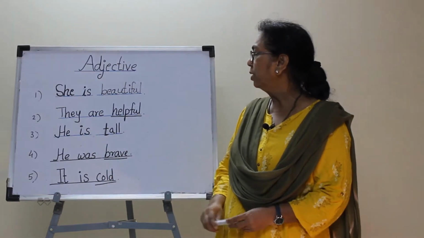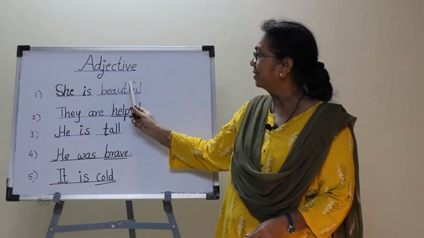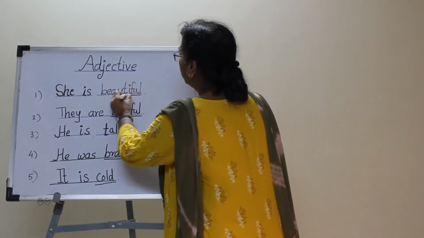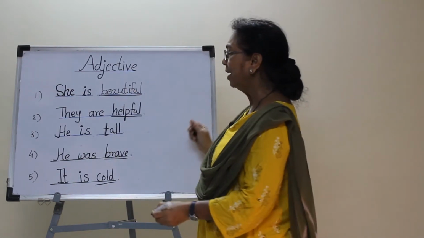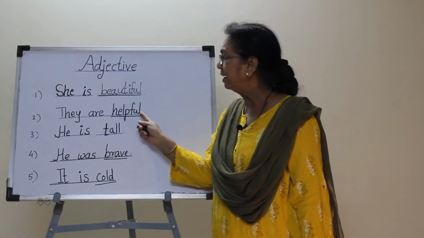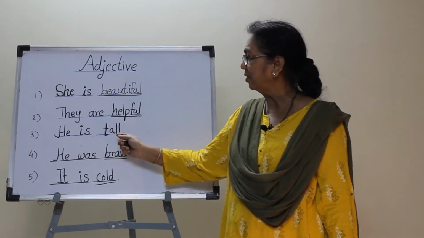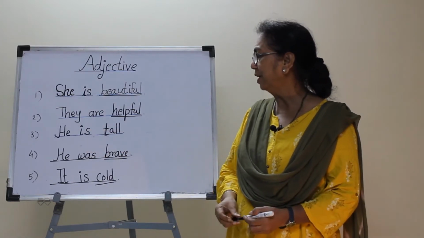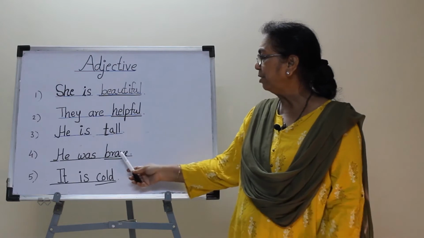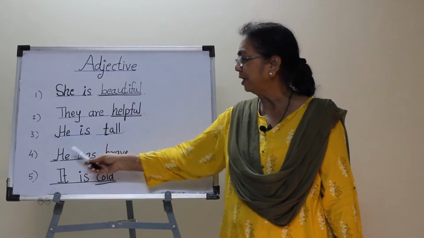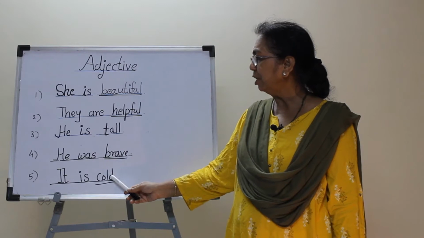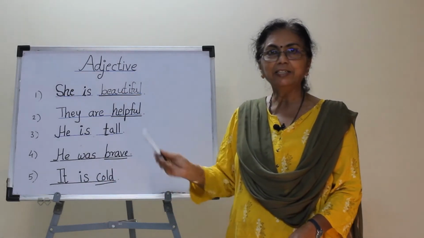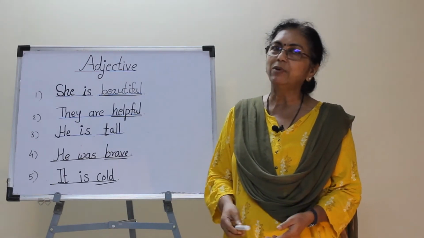It is cold. Here in the first sentence, the adjective beautiful describes the pronoun she. In the second, the adjective helpful describes the pronoun they. In the third, the adjective tall tells the quality of this pronoun he. In the fourth, the adjective brave describes the pronoun he. And in the last, the adjective cold describes the pronoun it. An adjective describes a noun as well as a pronoun.